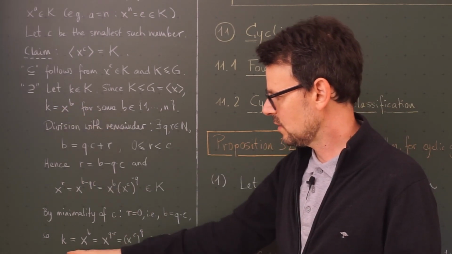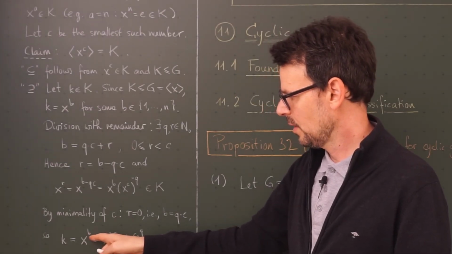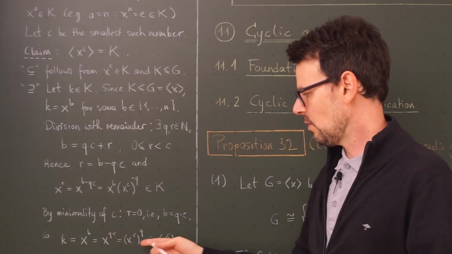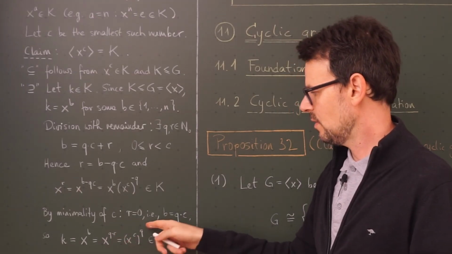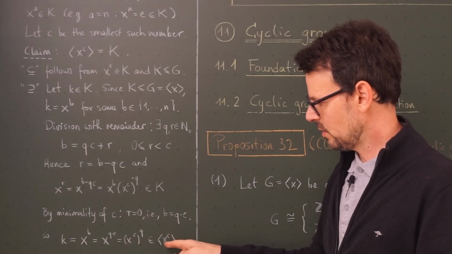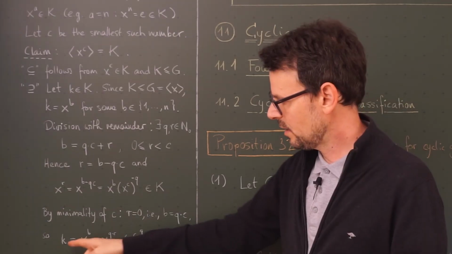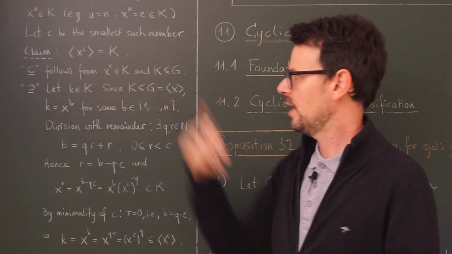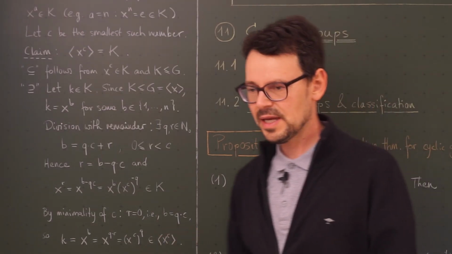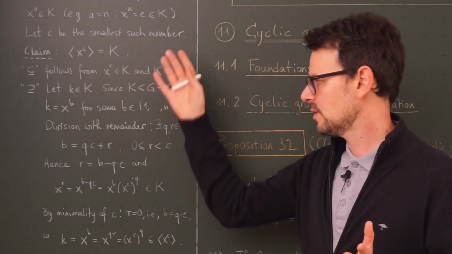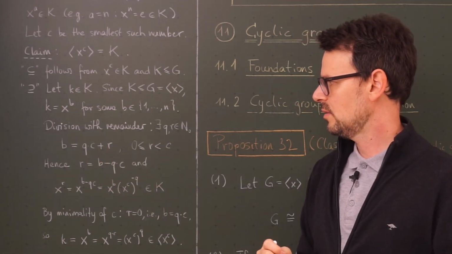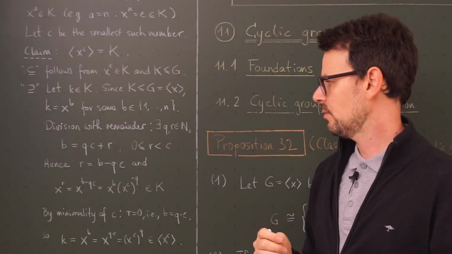So this element of K that we started with is x to the b, which can be written as x to the q times c. By a power law, this is x to the c to the qth power, and this by definition lies in the cyclic subgroup generated by x to the z. So we end up that K lies in here, and this is what we wanted to prove. All right, as I've said, same idea as for the integers, only in different notation, and the important argument here is using the division algorithm.